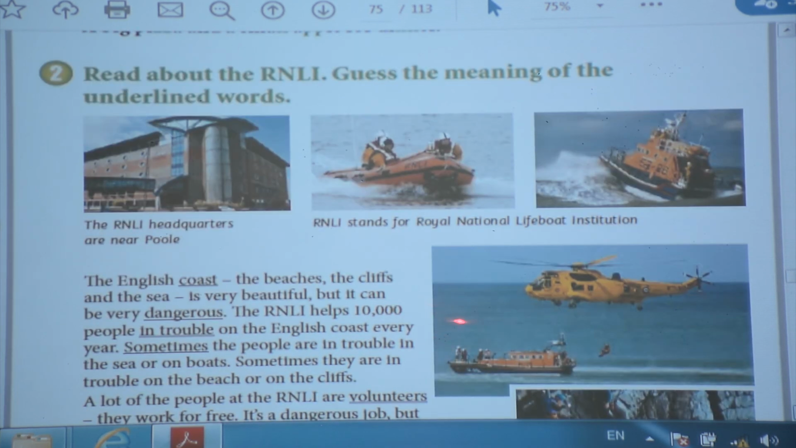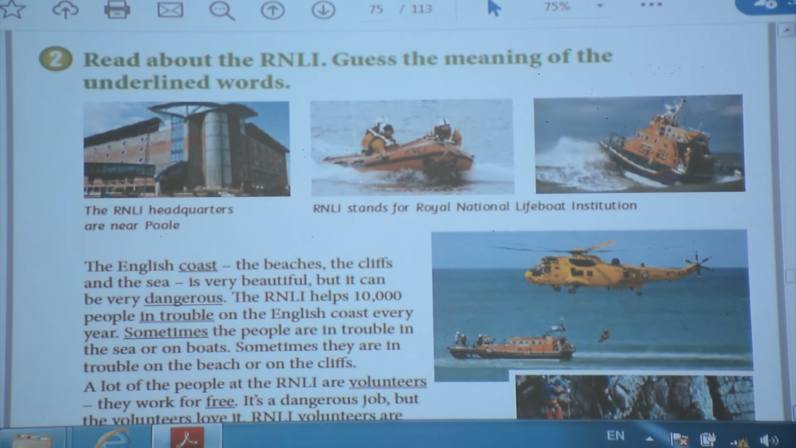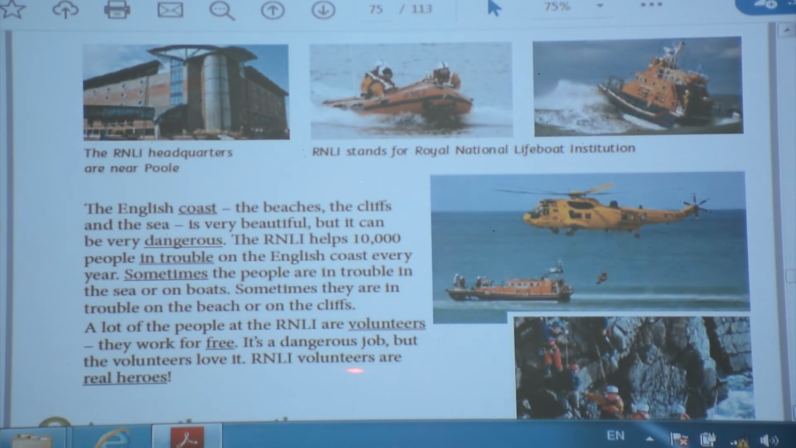Look at it, there's a reading. It's about RNLI. Guess the meaning of the underlined word. Look at the first picture. The RNLI headquarters are near the pool. Where is RNLI? It's near the pool. What's RNLI? It stands for R is for Royal, N is for National, L is for Lifeboat and I is for Institution. Okay, let's read this paragraph.